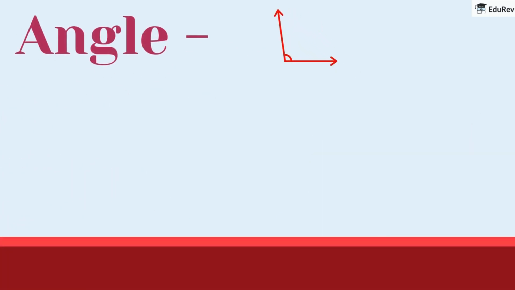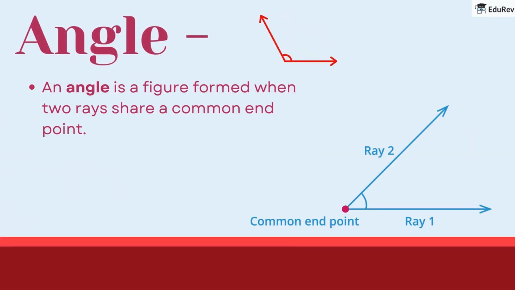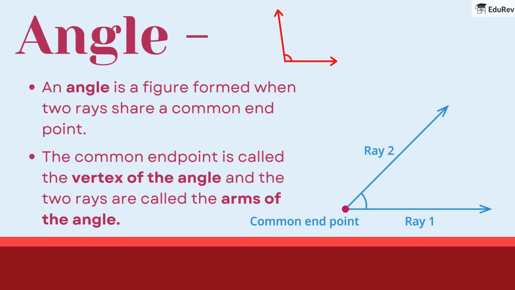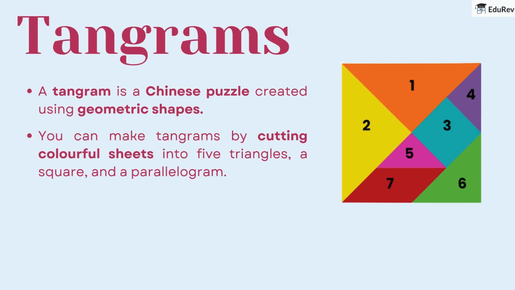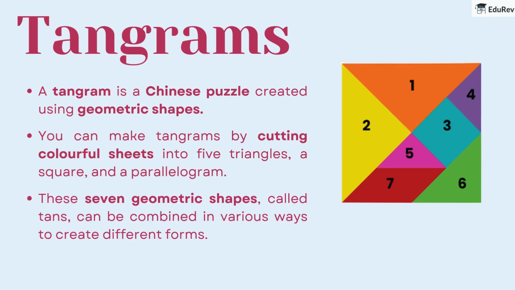Let's learn about angles. An angle is a figure formed when two rays share a common endpoint. The common endpoint is called the vertex of the angle and the two rays are called the arms of the angle. Tangrams. A tangram is a Chinese puzzle created using geometric shapes. You can make tangrams by cutting colorful sheets into 5 triangles, a square, and a parallelogram. These 7 geometric shapes, called tans, can be combined in various ways to create different forms.